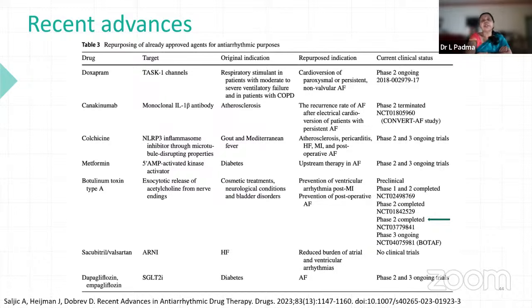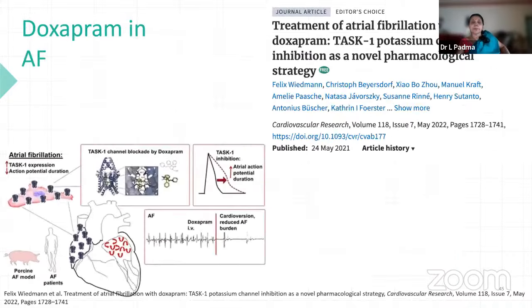SGLT2 inhibitors block sodium reabsorption and hence they cause diuresis. And they also have pleiotropic action. So even the cardiologist can use them because of the pleiotropic action, mainly decreasing the heart rate and also decreasing the work of the left ventricle. So these are a few of the drugs where we want to know the repurposed indication in many of these cases.